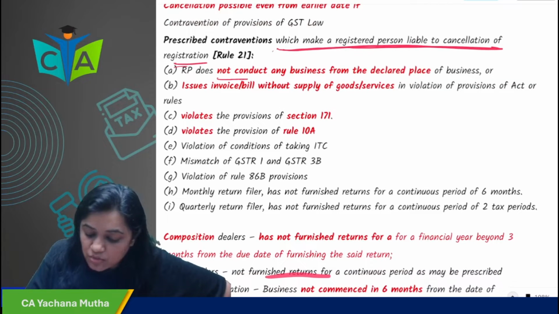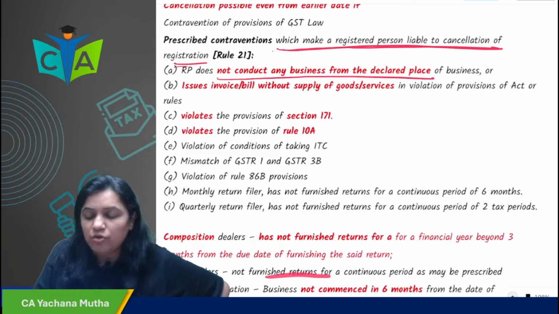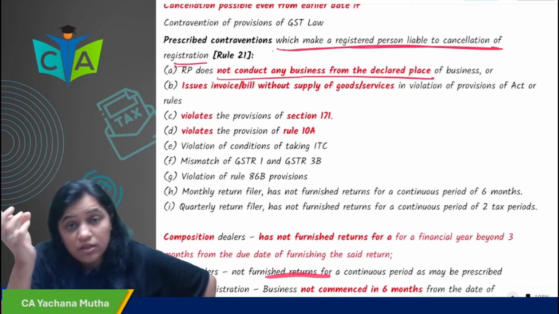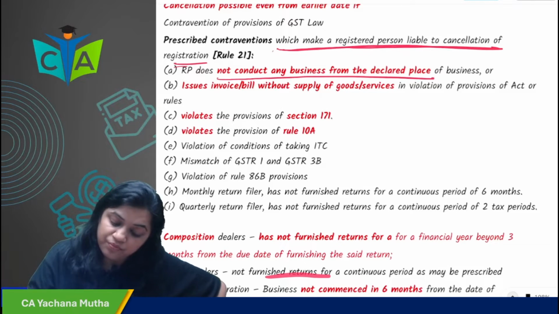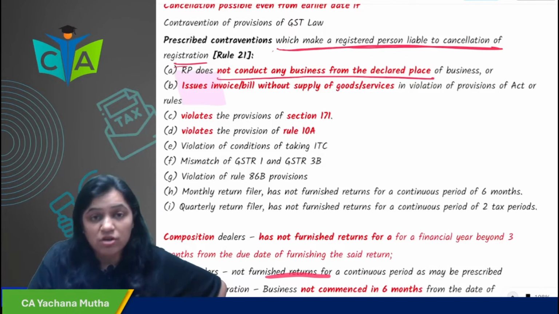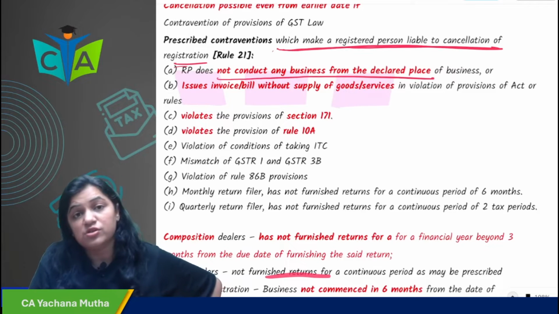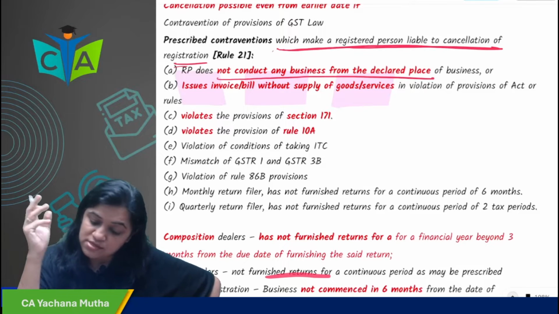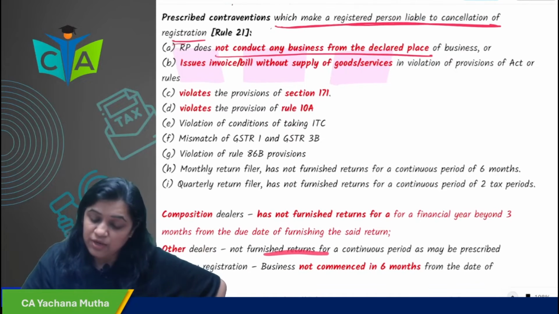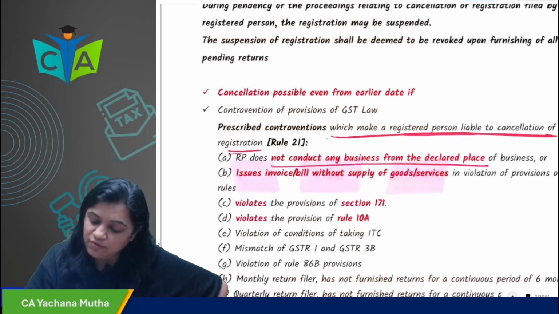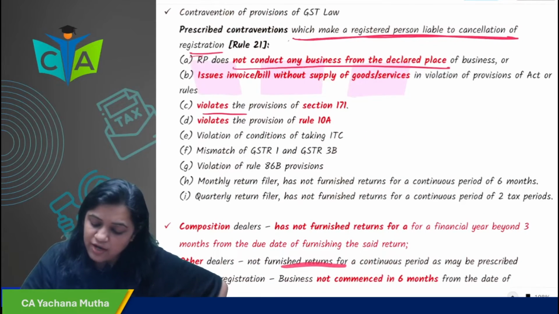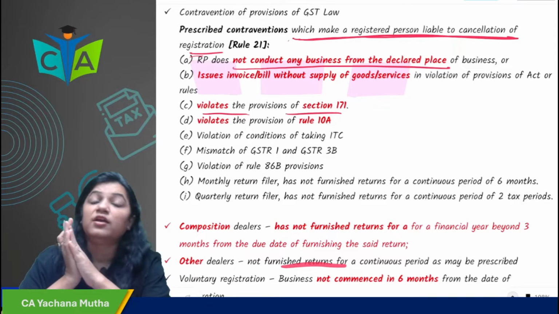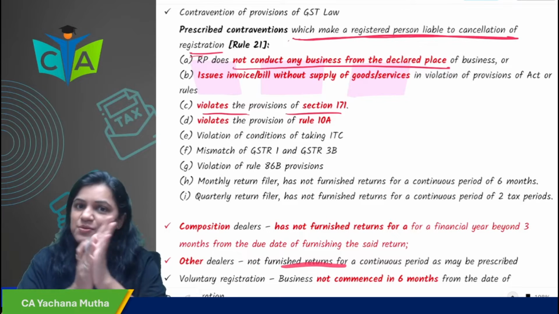If a registered person does not conduct business from the declared place of business, you have declared a place of business in your registration certificate and you are not carrying out business from there, then your registration will be liable for cancellation. Then, you are issuing an invoice or bill of supply without supply of goods or services. You are not supplying goods or services and you are issuing an invoice. Okay, fake invoices. Then your registration can be cancelled by the officer. In all these cases, the officer will cancel your registration. You violated the provisions of section 171, anti-profiteering measures. We will study this very soon in Final.